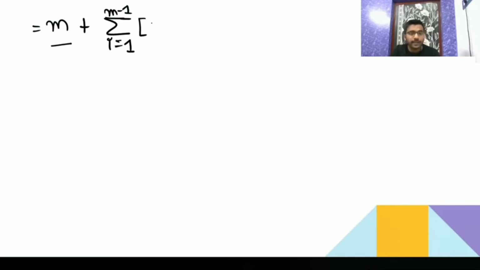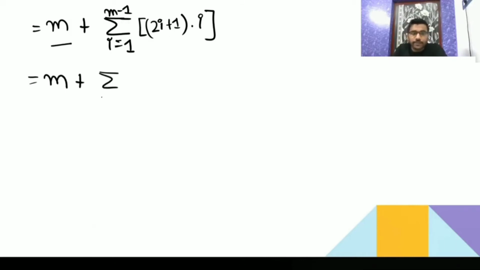You write how you will write: 2i plus 1 into i. See, if i is 1, then 2i plus 1 is 3. If i is 2, then 5. Then i is 3, then tell me, 7. So whatever term we are getting, we are doing double, then plus 1. That's why I have written like this. Now in place of this, you can write sigma i plus 1, i equal to 1 to m minus 1. It will be 2i square, then plus sigma i, i equal to 1 to m minus 1.